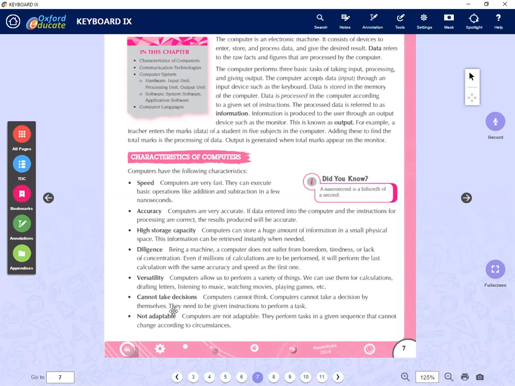And cannot take decisions. That's the main point we have to consider nowadays, because the book says the computer cannot think. But if you see the real world situation, now it is becoming false. Why is that? Due to AI technology, it's now changing, because human decision making can now be taken by machines also, or we call them AI robots. They're not adaptable. Computers are not adaptable. They perform tasks in a given sequence that cannot be changed according to circumstances. That's the main thing.